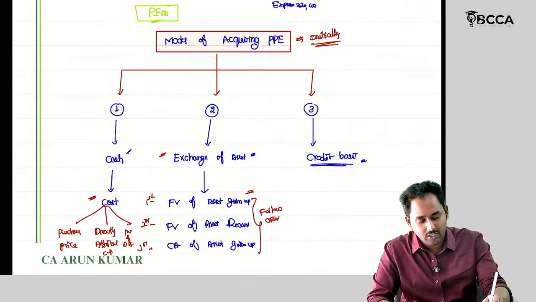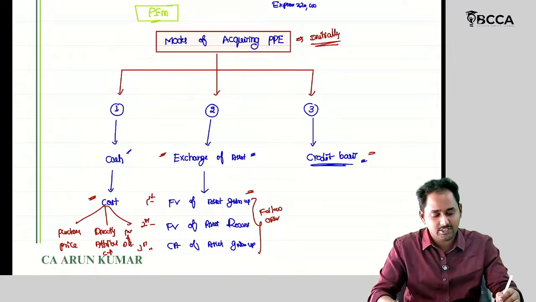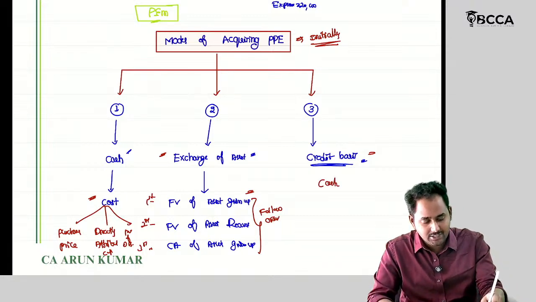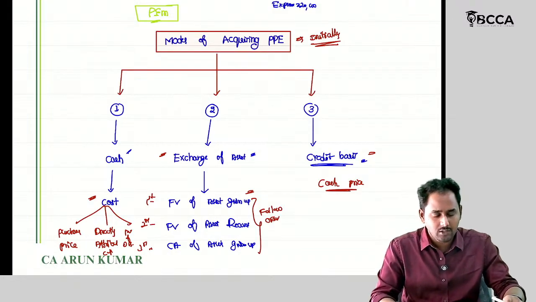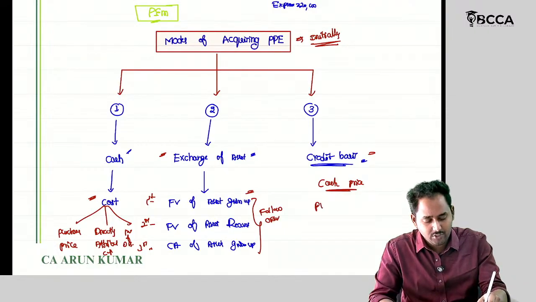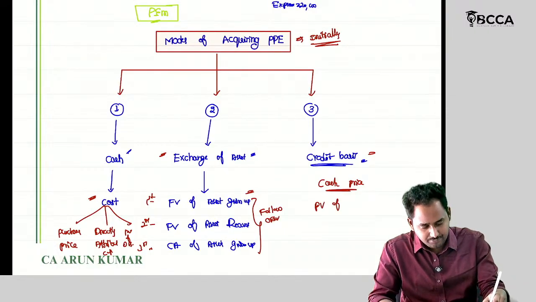Thirdly, if you acquired this asset on credit basis, you should record the asset at cash price. If the cash price is not available, you can use the present value of future cash outflows.